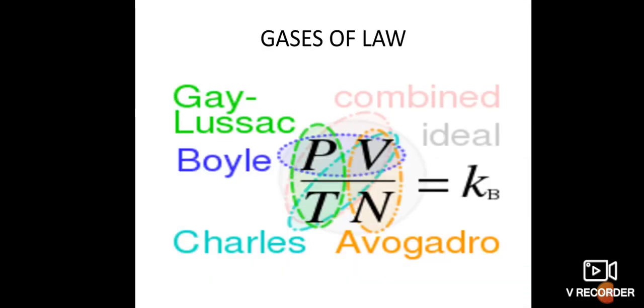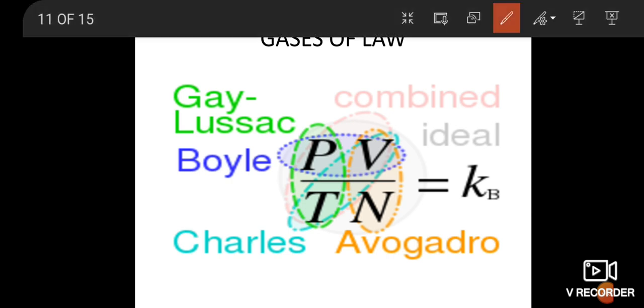Next one, gas laws. So 3 gas laws: Avogadro's law, Boyle's law and Charles's law. These are very important fundamental laws of gases, which give the relation between the pressure, volume and temperature. So 3 laws: Boyle's law, Charles's law and Avogadro's law.